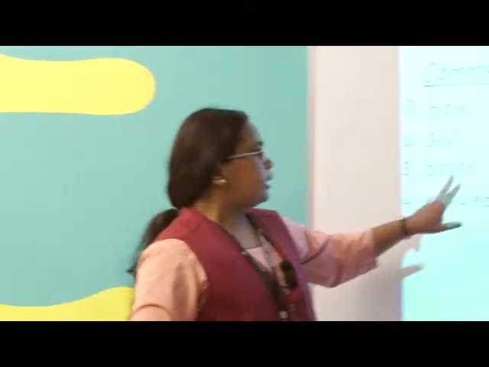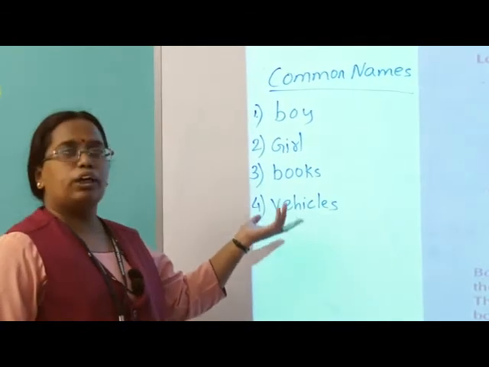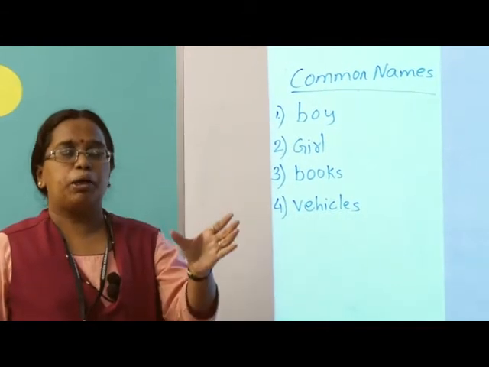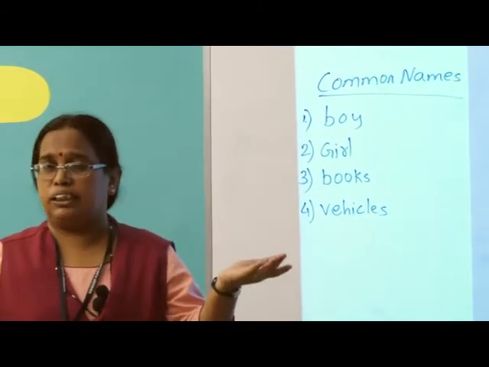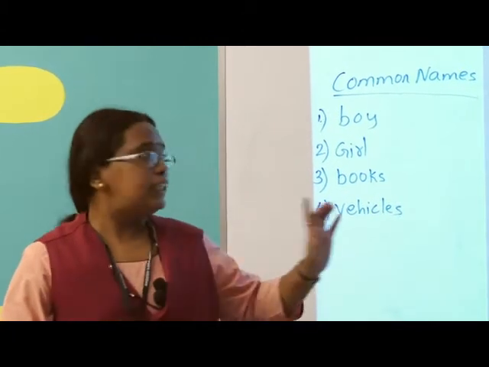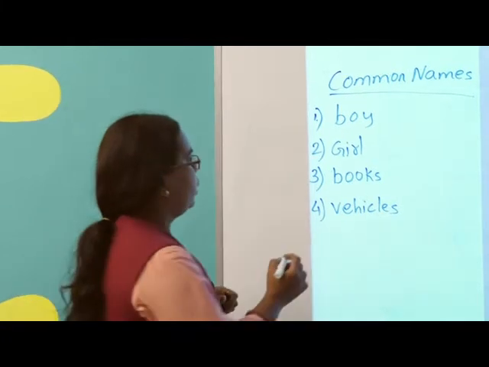Understood? Now see here, books I told. Vehicles are of many types: scooter, rickshaw, car, bus. But if I give some name, I came today by bus. This bus means special, you came by bus, that is a special name. So now we will see special names.